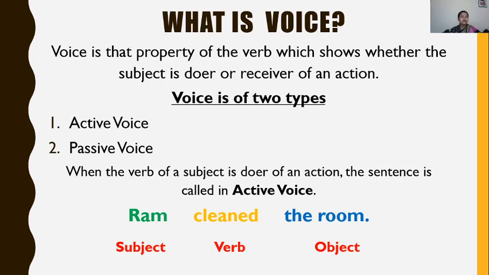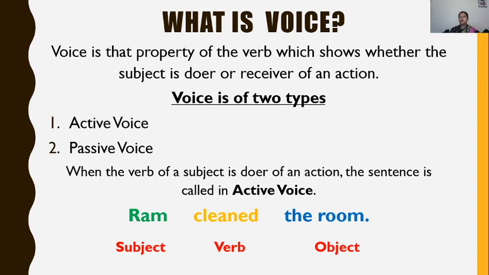How can we identify that attention, the importance in a sentence, means to which word the importance has been given in a sentence? Because by looking at the subject. When the stress is given on the doer, so that doer will be your subject. When the stress is given on the receiver, then that receiver becomes your subject. And that sentence is known as passive sentence.